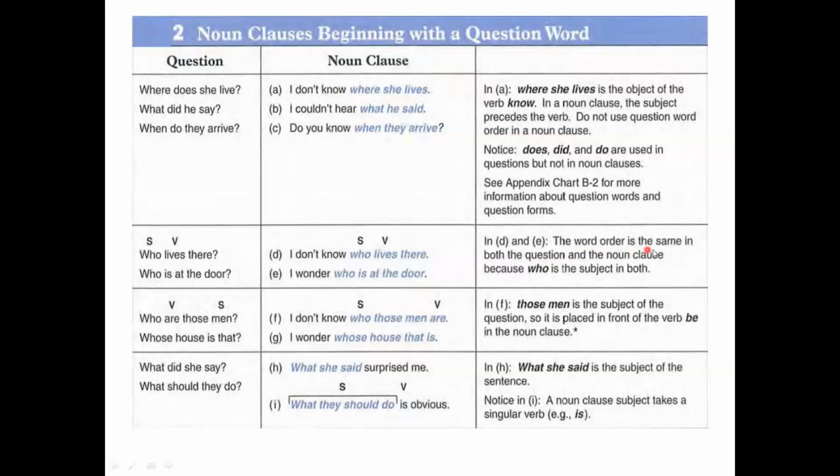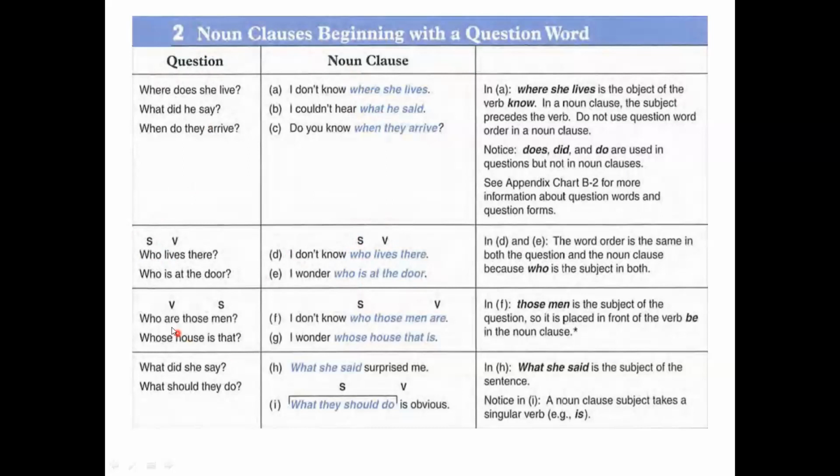The word order is the same in both, in the question and in the noun clause. For some reason, we can say it is the same because who is the subject in both. Here we use who as a subject, and also in the second. Who in the first is the main subject of the question, but here who is used as the subject of the noun clause.